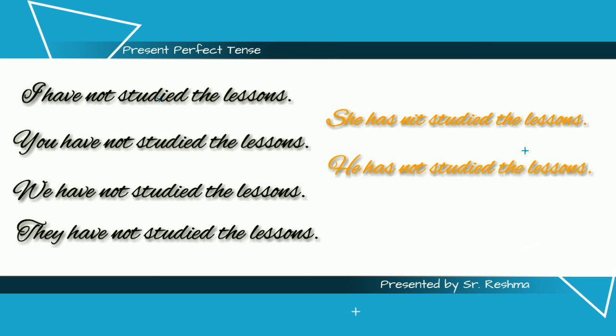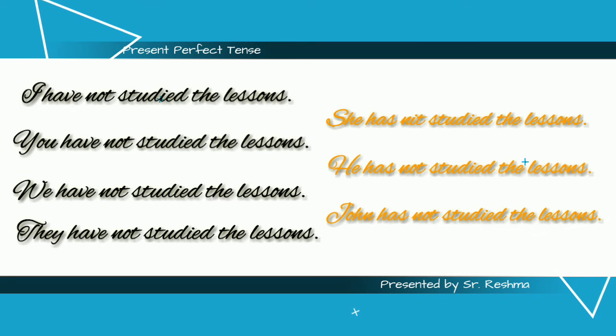He has not studied the lessons. John has not studied the lessons. Here you can see it very well that with the singular subject we have used the auxiliary verb has, and after the auxiliary verb we have used not to make it a negative statement.